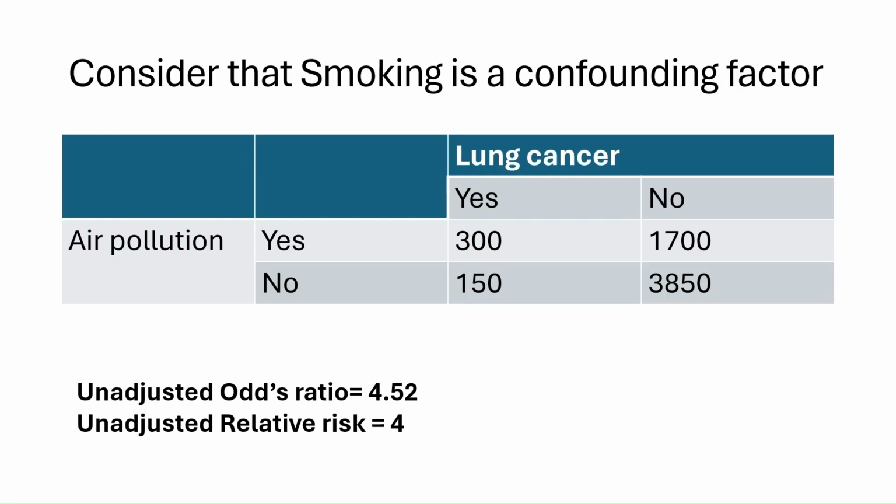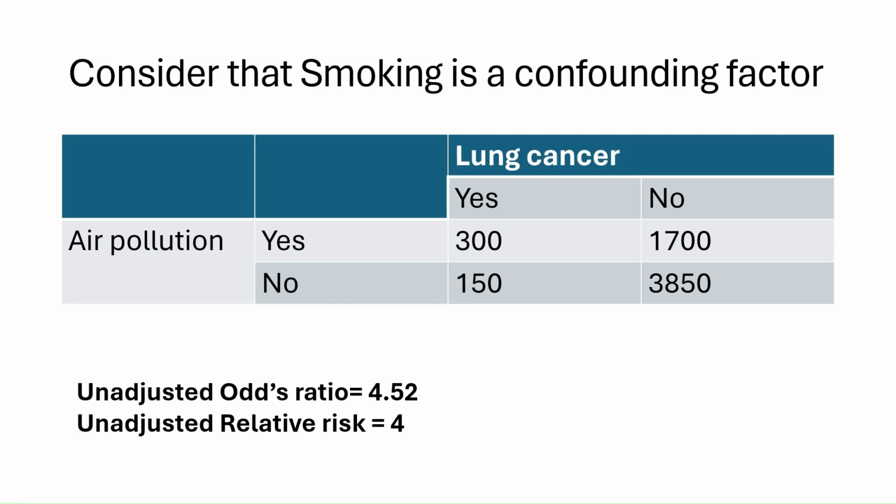Now let us look at two scenarios. In the first scenario, we will be looking at the association between air pollution and lung cancer. Here, smoking is the confounding factor. In the second scenario, we will also study the association between air pollution and lung cancer, where smoking will act as an effect modifier. At first, let us study the first scenario.